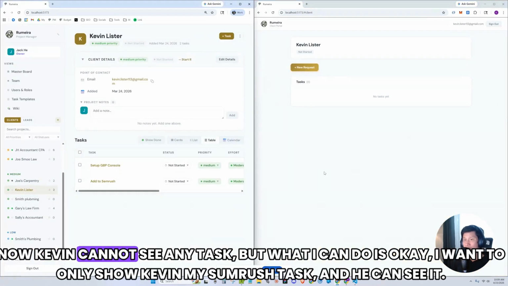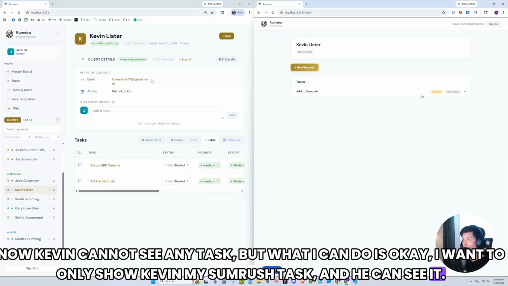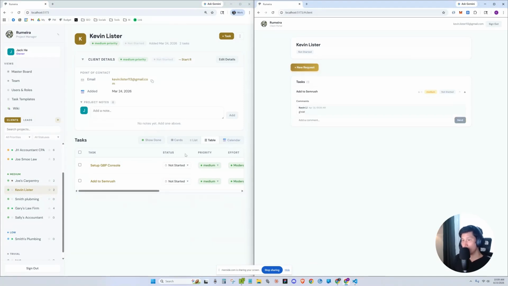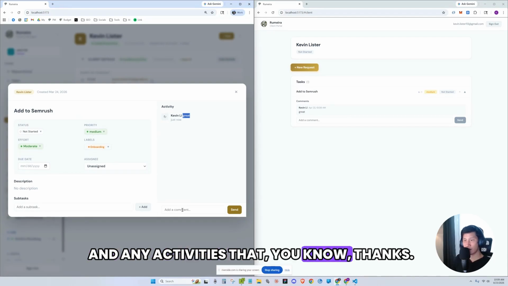Now, Kevin cannot see any task, but what I can do is, okay, I want to only show Kevin my SEMrush task, and he can see it right there, and he can make comments on it. Great. He added comments, and I can see that comment right here in the activities.